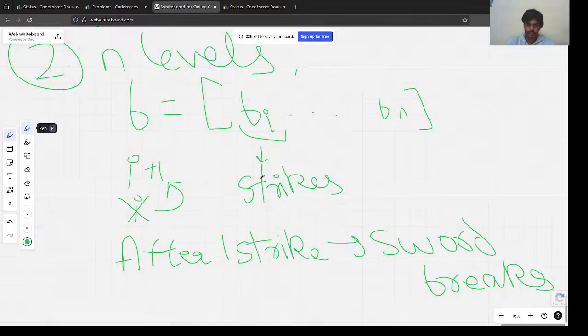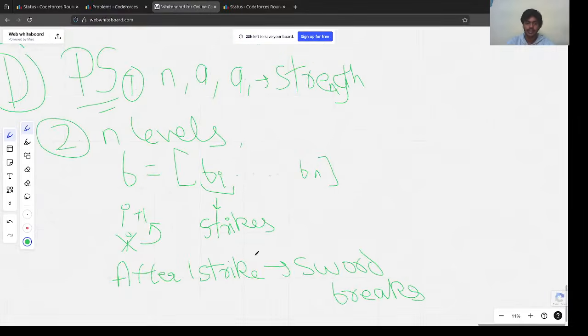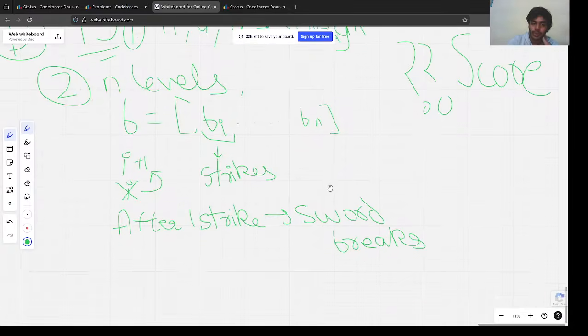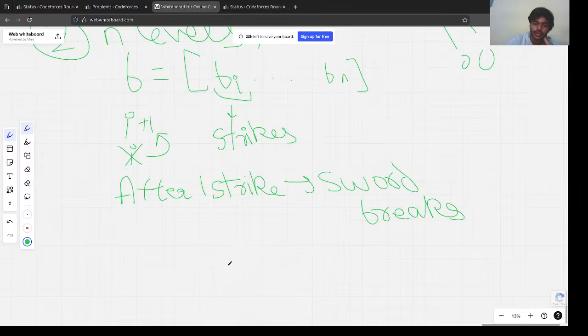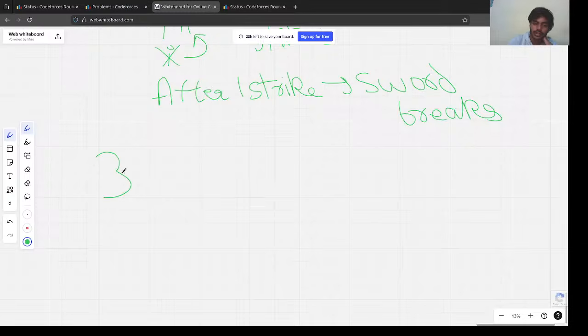Your task is to choose the game difficulty in such a way as to maximize the game score. Okay, great. So what does this tell us? We have to calculate the maximum score. Why do we play games? To increase our score, to have the maximum score possible. So what are the rules for the score? This is our third point for the problem statement. It's given that we can choose a difficulty. Let it be X. This is the difficulty.